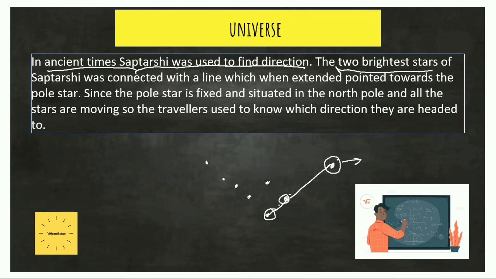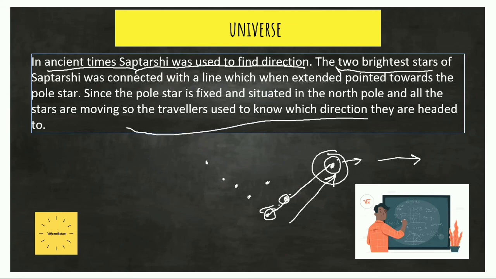So the travelers used these 2 brightest stars of the Saptarshi to locate the north pole, and then they could understand in which direction they were headed. In this way, the Saptarshi helped travelers to find their direction in ancient times.